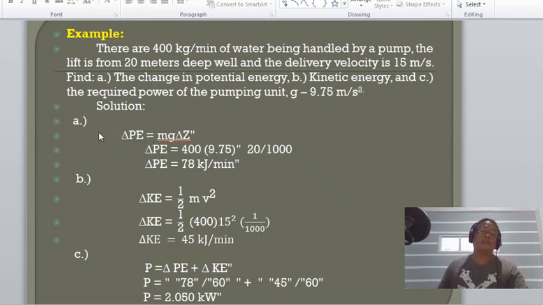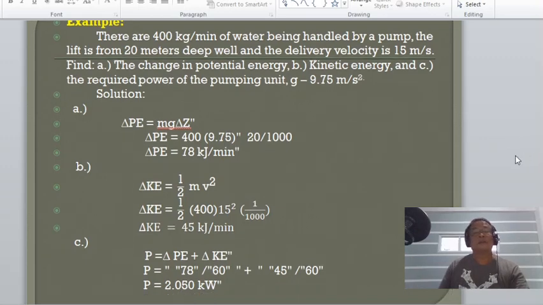Knowing that change in kinetic energy is equal to 1/2 mv squared, and substituting values, m is 400, the velocity is 15 squared. The delivery velocity is 15 meters per second, minus 0 is 0. Changing this to kilojoules, the equivalent value is 45 kilojoules per minute. Let us now calculate the power required.